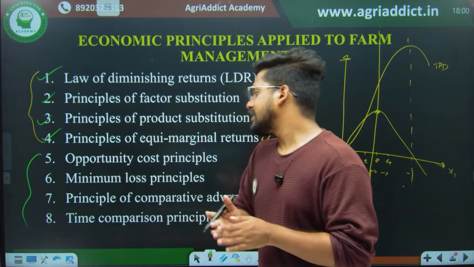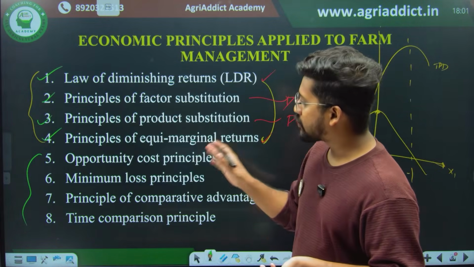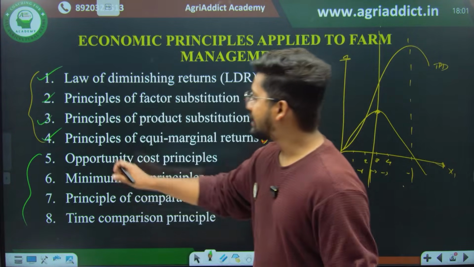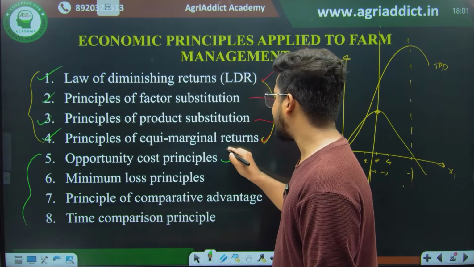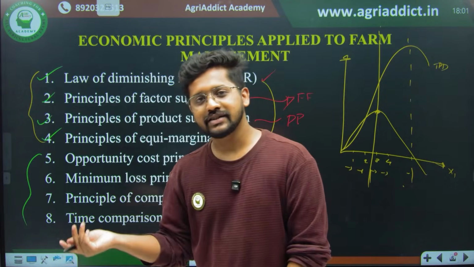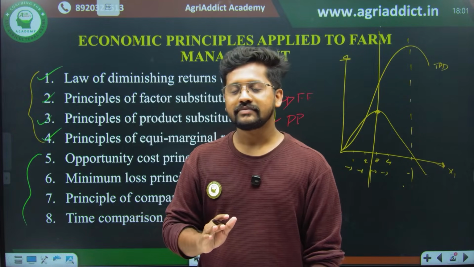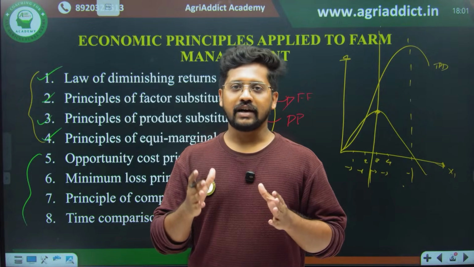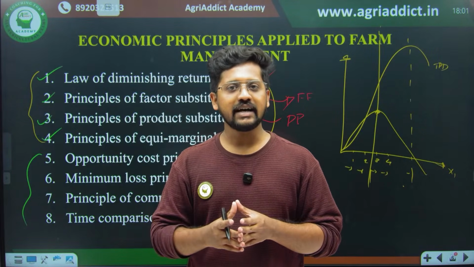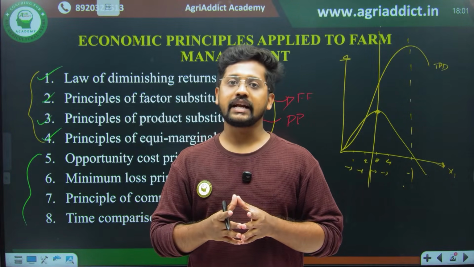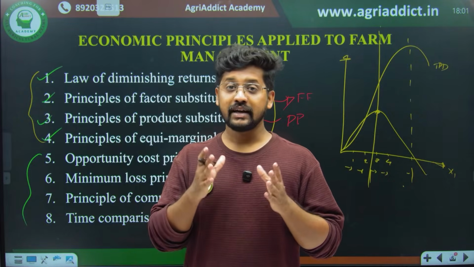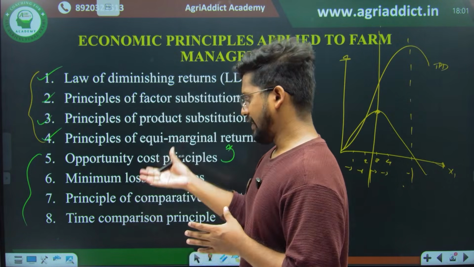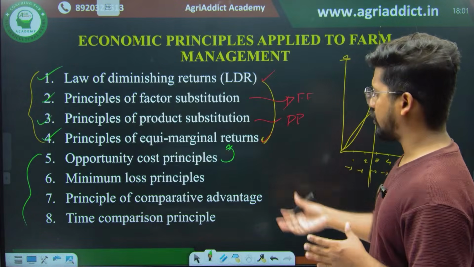Then the fifth one, the opportunity cost principle. What is the opportunity cost principle? It's really easy, because we already studied the principle of equimarginal returns. What is equimarginal returns? We already studied that when we have limited resources, we should allocate our resources in such a way that the marginal value product generated from each and every allocation should be equal or likely to be the same. Similarly, we are using the same example for the opportunity cost principle.